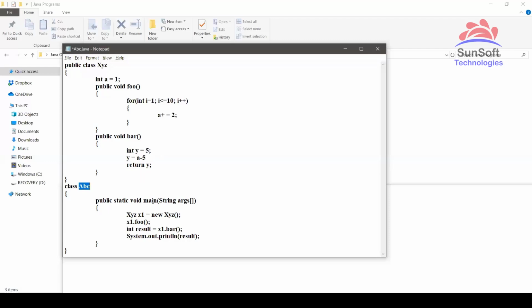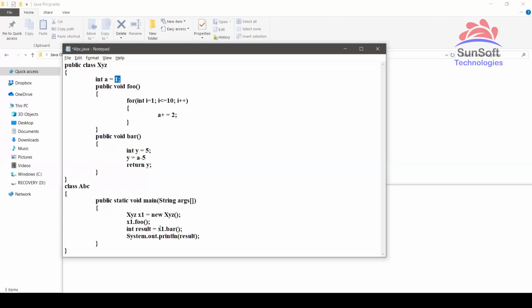Okay, ABC method, main method is here. In the main method we are creating an object of xyz, and calling the foo method. If I call the foo method, then this is actually implementing a value: a value 10 times, where a is 1 here. So what will happen here, 1 plus 10 means, and it is like plus plus 2, so it will become 21 or 22. Now the confusion will start here. After that, A has become 21, for example. 10 times, so 2 incremented means 20 plus 1, 21.